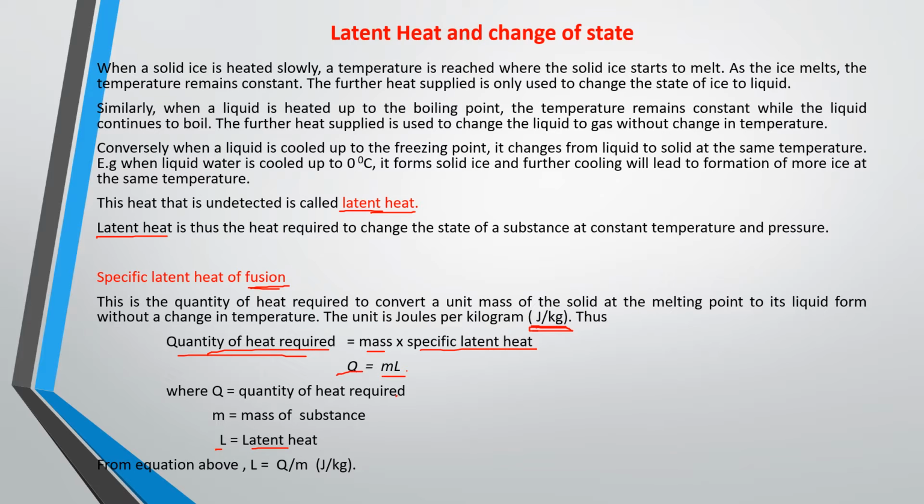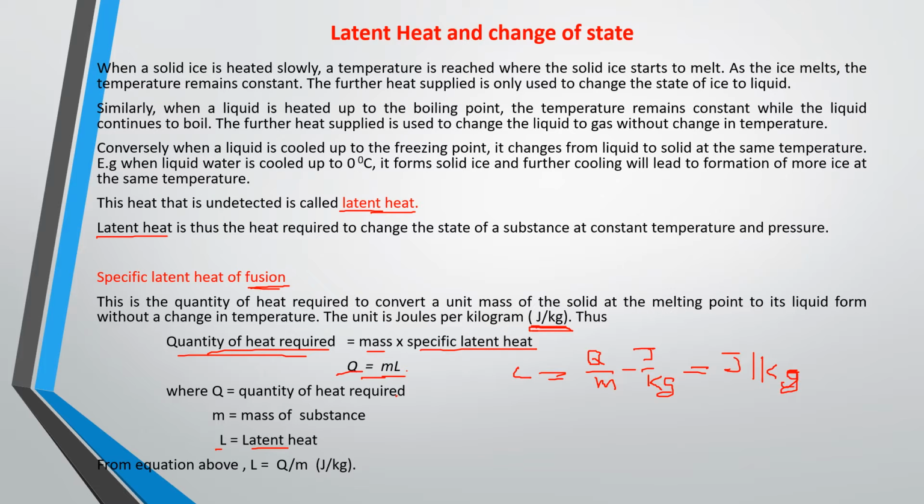If you make L the subject of the equation, you have L = Q/m. Q is in joules and m is in kg. That is why the unit is joule per kg.